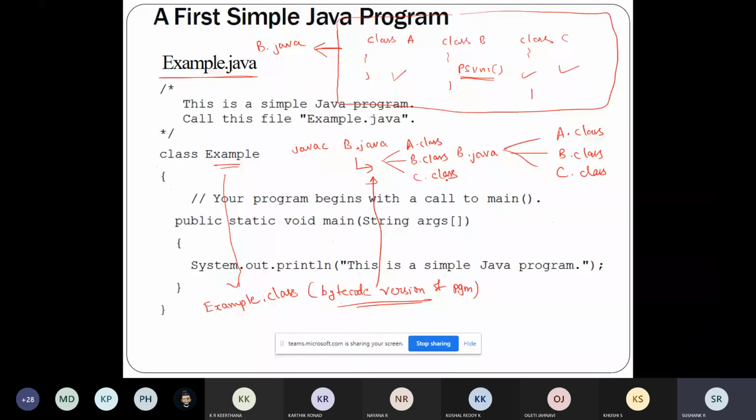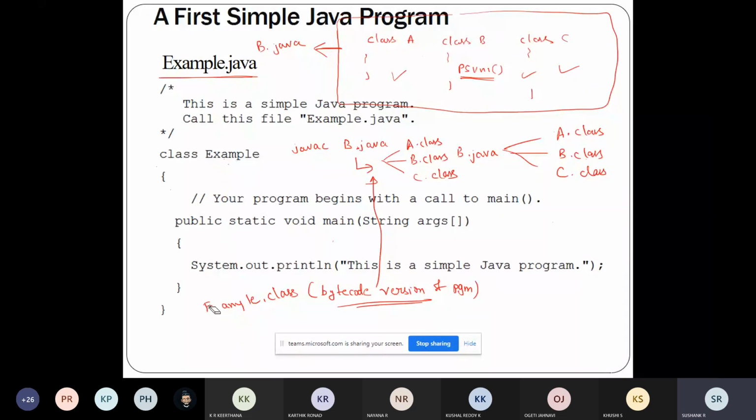My example program contained only one class, so I got only example.class. For the other program, which contained three classes, executing javac file name gave me A.class, B.class, and C.class. So this is how compilation works in Java.